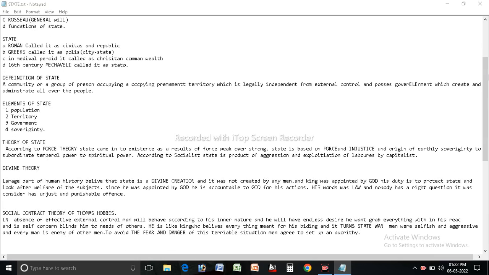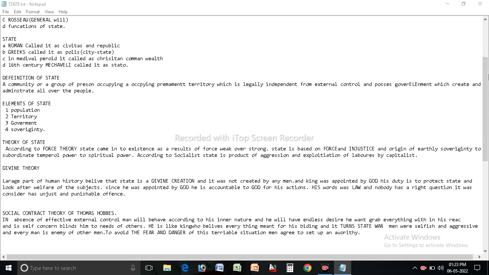Now let us look at the social contract theory of Thomas Hobbes. In the absence of effective external control, man will behave according to his inner nature and he will have endless desire. He wants to grab everything within his reach, and his self concern blinds him to the needs of others. He is like a king who believes that everything is meant for his own bidding, and he turns the